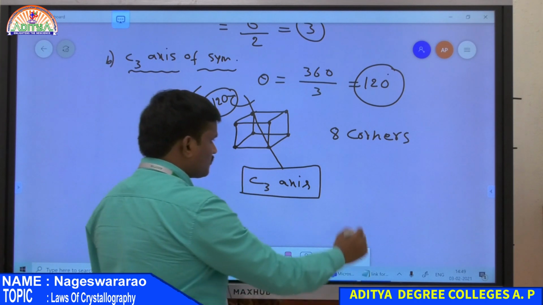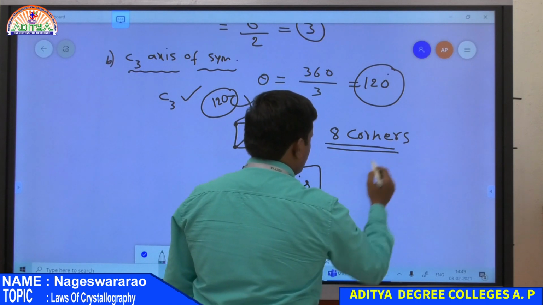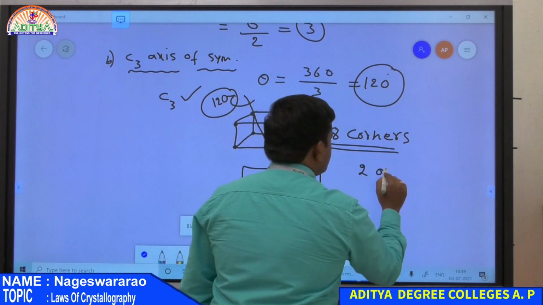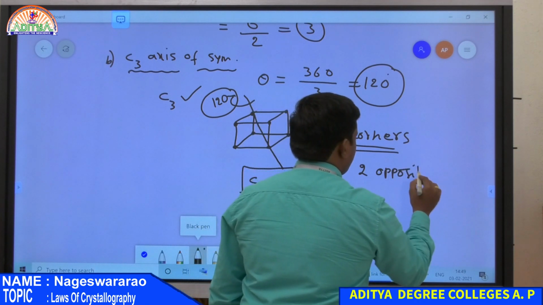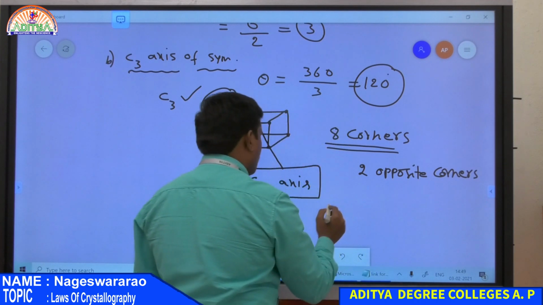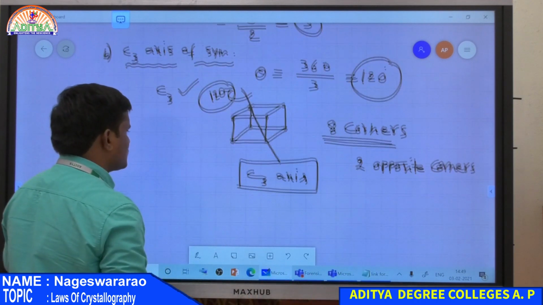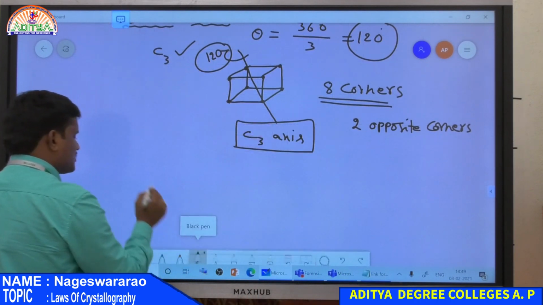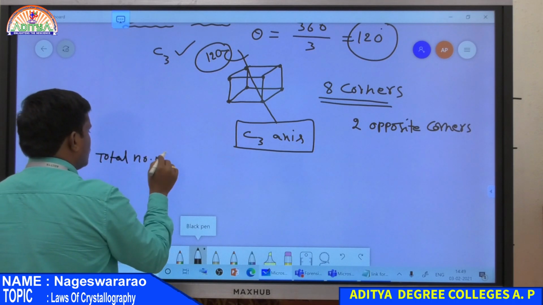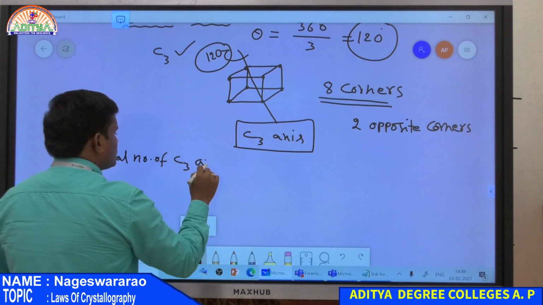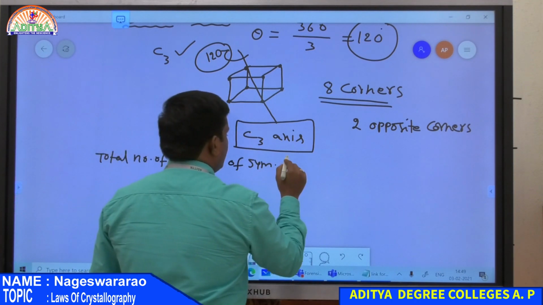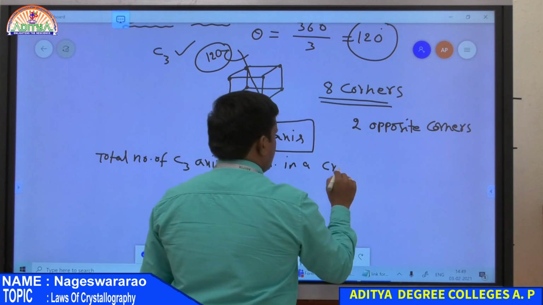And also, there are 8 corners, and our C3 axis is passing through 2 opposite corners. Therefore, the total number of C3 axes of symmetry present in a crystal, which crystal?